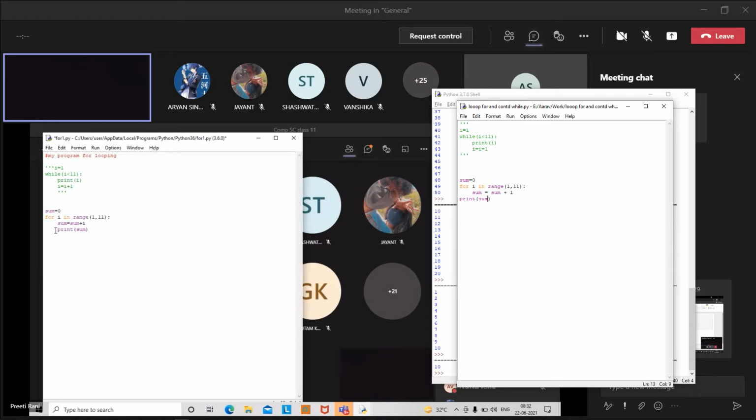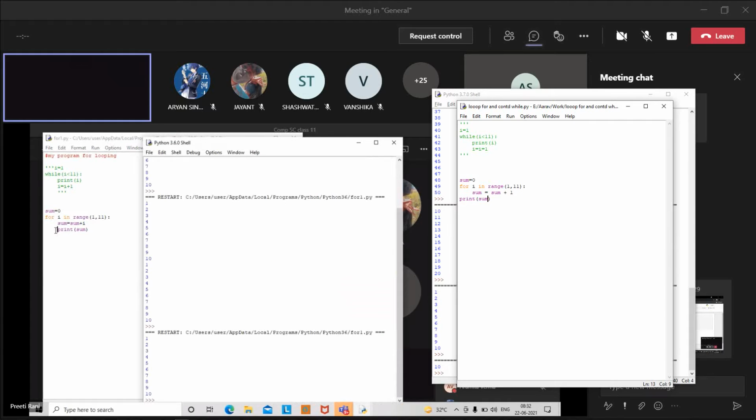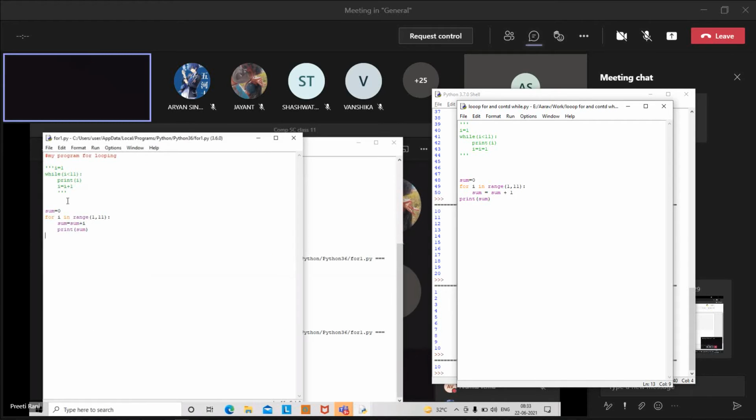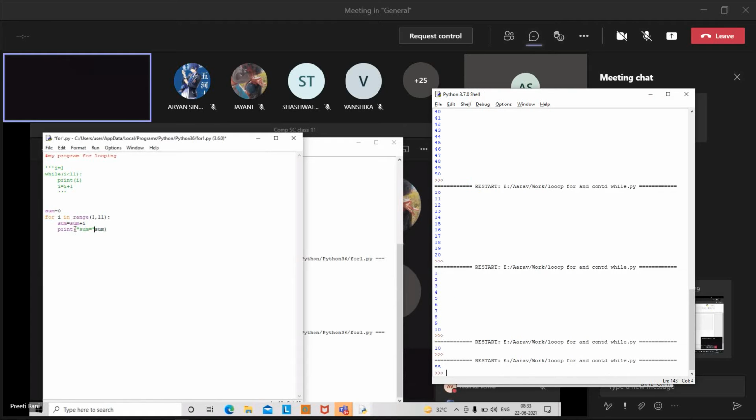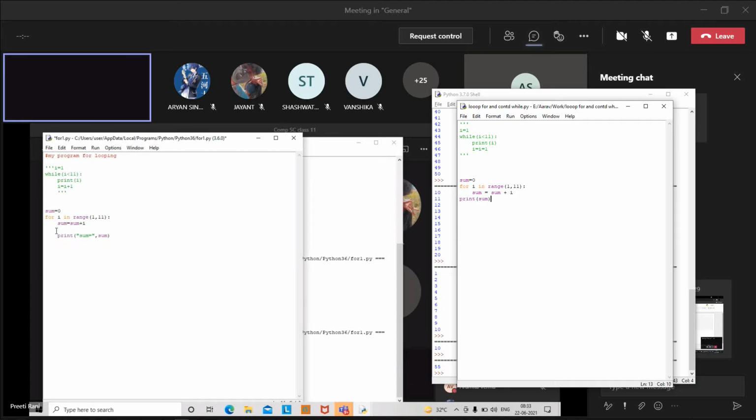Look, I'm just executing that part. Wait, look: 1, 3, 6, 10, 15. After each and every iteration, it is giving that particular part. But if I want that part to show sum equals to sum only, it should show like this: sum equals to this sum.